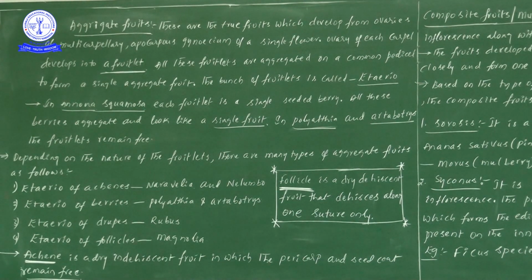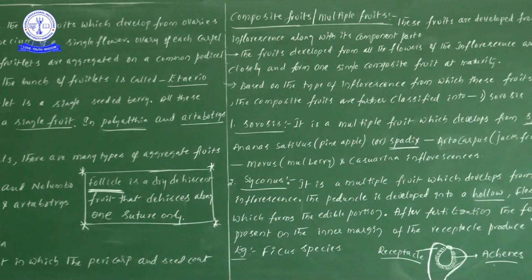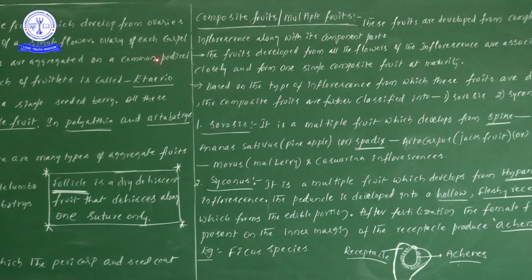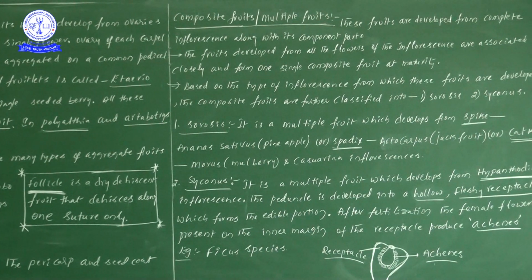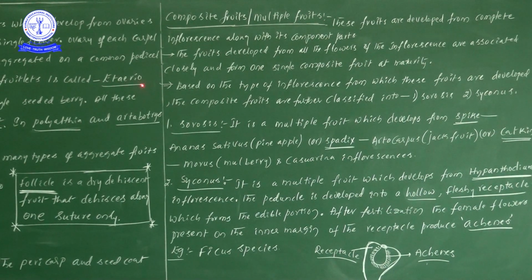Here, in aggregate fruits, what are the main important points we see? Within the ovary, each carpel develops into a fruitlet. The bunch of fruitlets we call an etaerio. In Annona squamosa we saw that each fruitlet is a single-seeded berry. Likewise, in Polyalthia as well as Artabotrys, the fruitlets remain free.